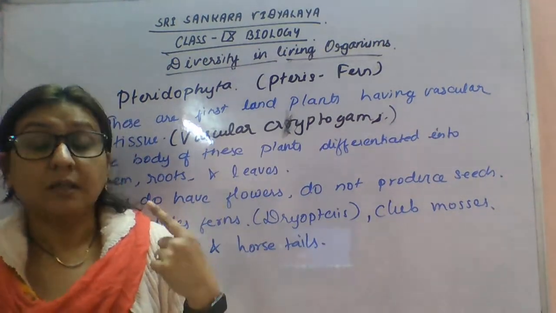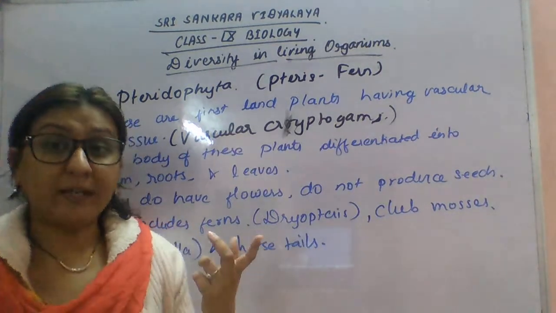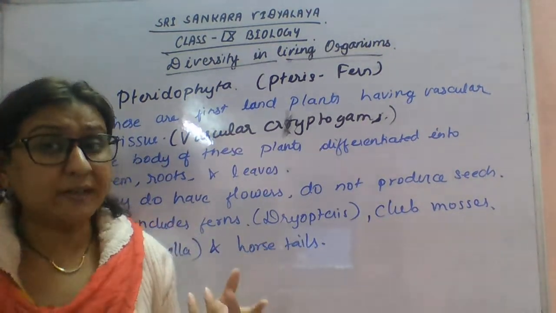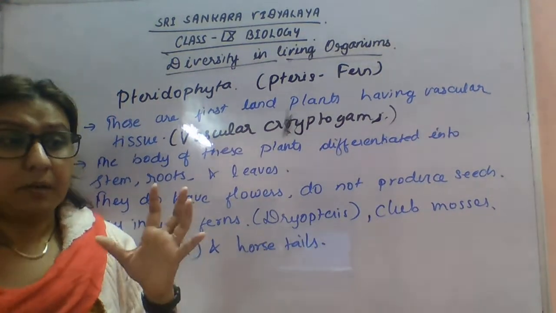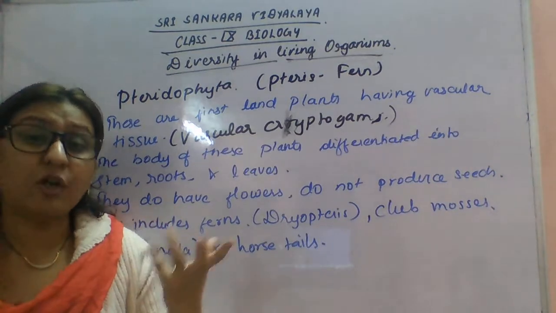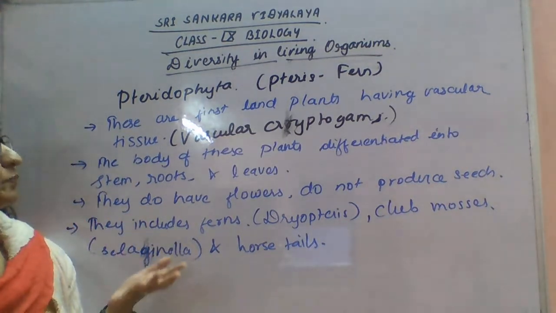In thallophytes, well differentiated body parts are not seen. They are predominantly aquatic, remaining attached to a solid substratum.